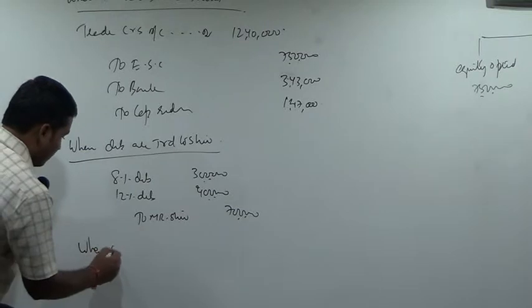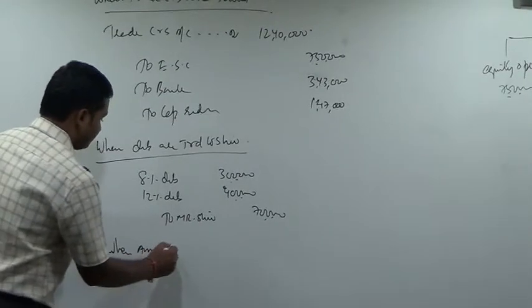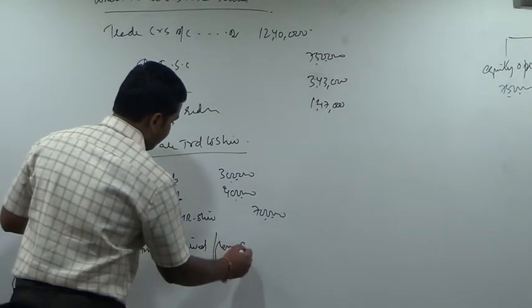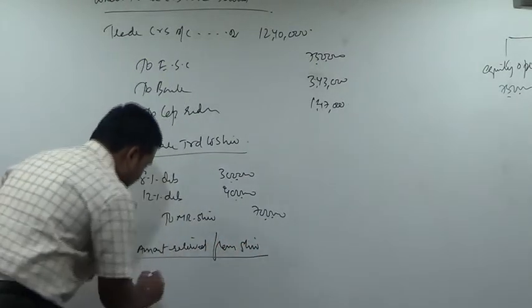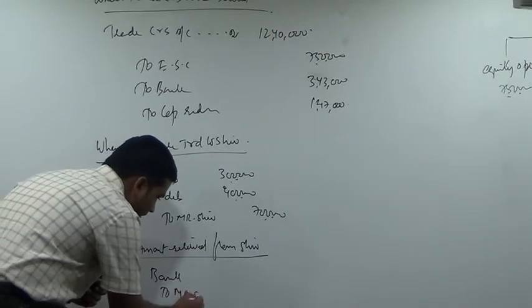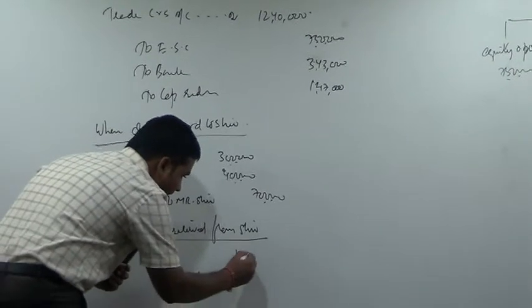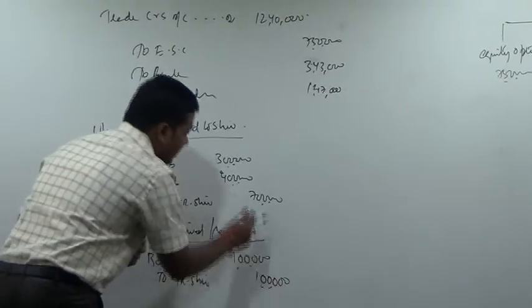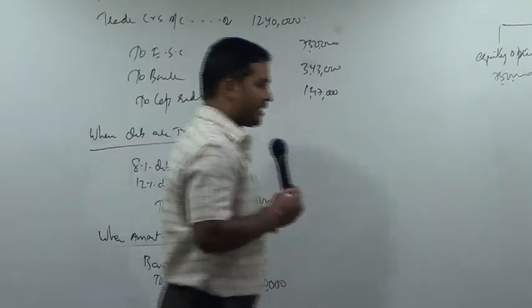When amount is received from Shiv, bank account debtor to Mr. Shiv account. How much amount? 1 lakh. Now we know the total liability to Mr. Shiv. How much is it? 7 lakh plus 1 lakh, it is 8 lakh.